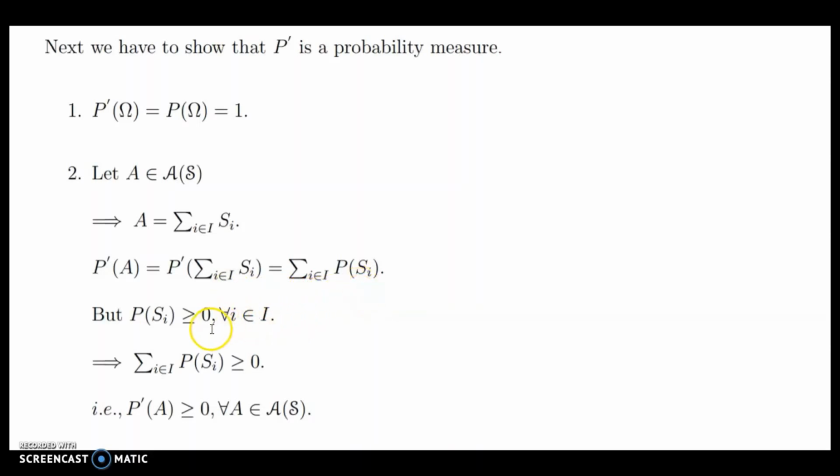But P of Si is greater than or equal to 0 for all i belongs to I, which implies summation i belongs to I P of Si is greater than or equal to 0. That is, P dash of A is greater than or equal to 0 for all A belongs to A of S.